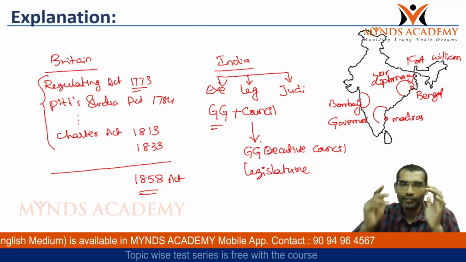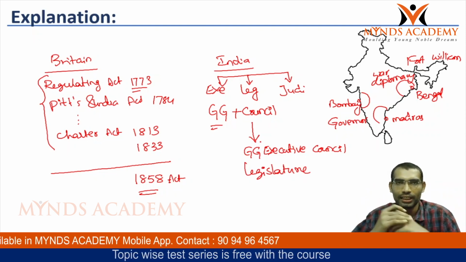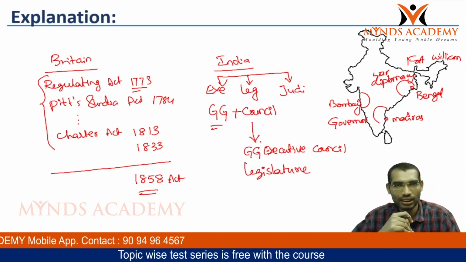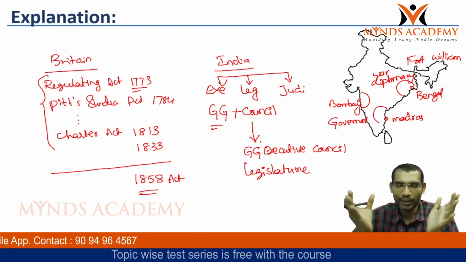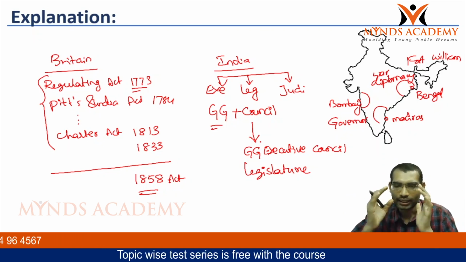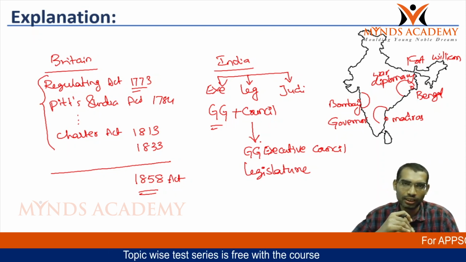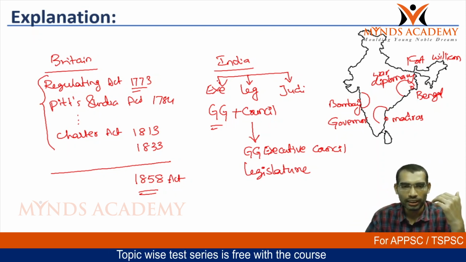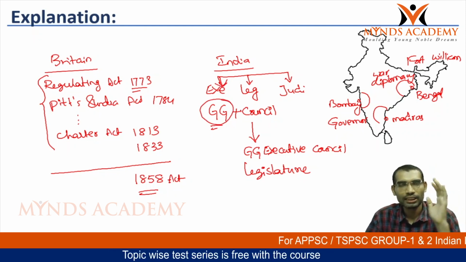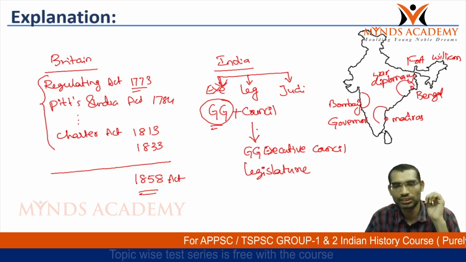That means the Governor General alone would not pass a particular law. He would debate or discuss with other councillors also. This combined body was called the Governor General's Executive Council. This was the beginning of legislature in India. The executive wing was under the Governor General's control, and the legislature wing was under the Governor General's Executive Council.